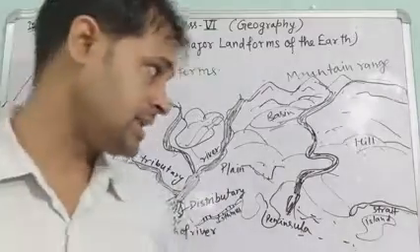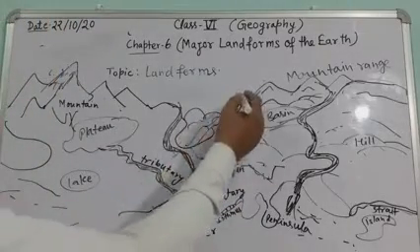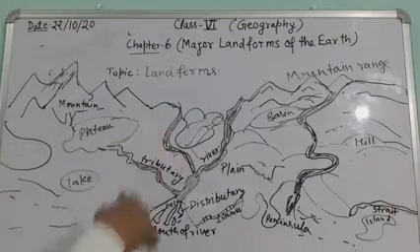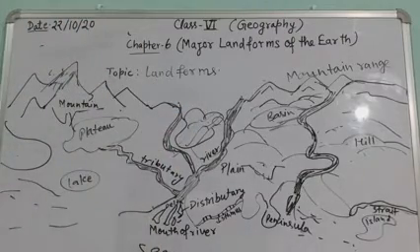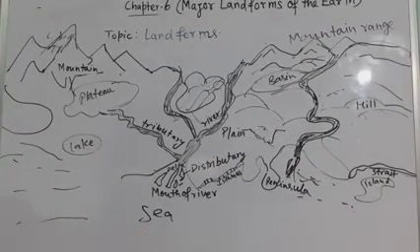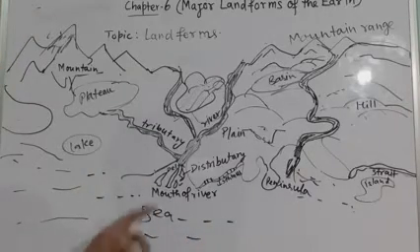We can see here in the figure that different shapes are there. Mountain is the higher place, and then sea is the lowest part. Sea means where water is available, maximum there.